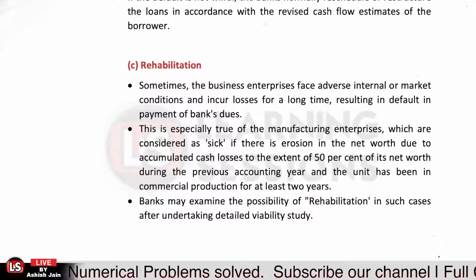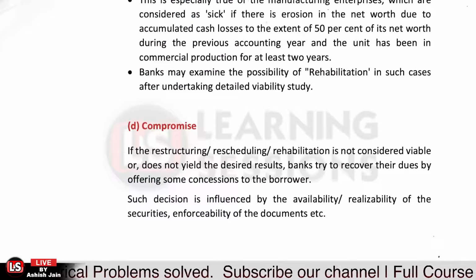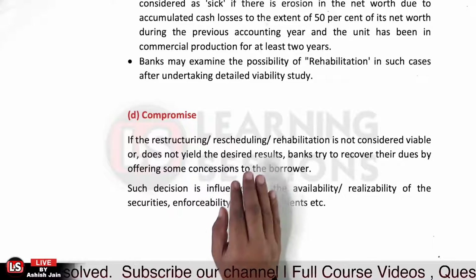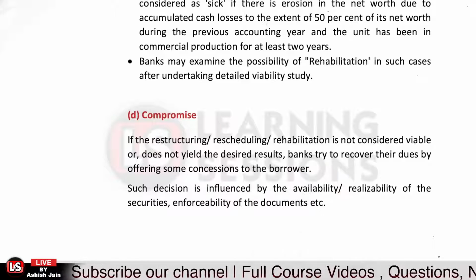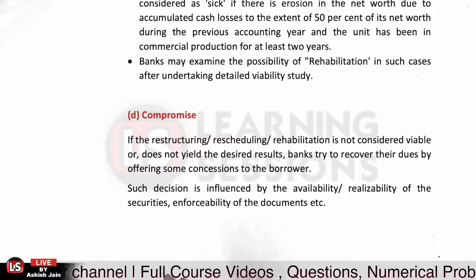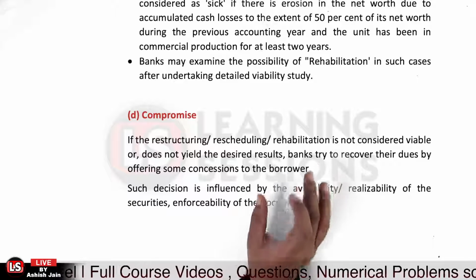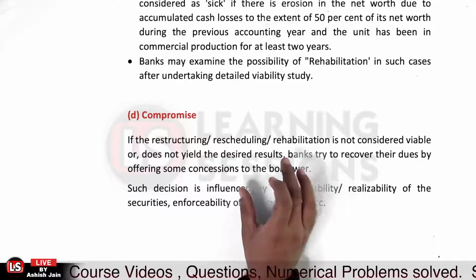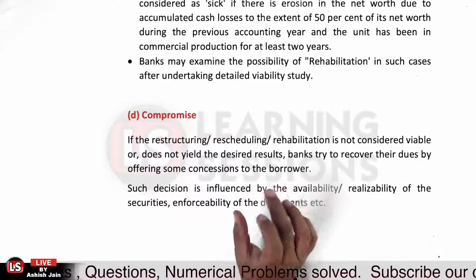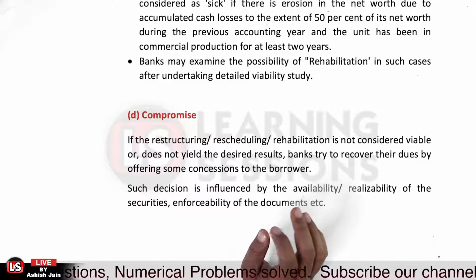That is rehabilitation. And further it is related to compromise. So even if the bank has tried the restructuring, rescheduling, rehabilitation process and that is not working, or the bank found out that rehabilitation, rescheduling or restructuring will not work, in that case the bank can go for the compromise.